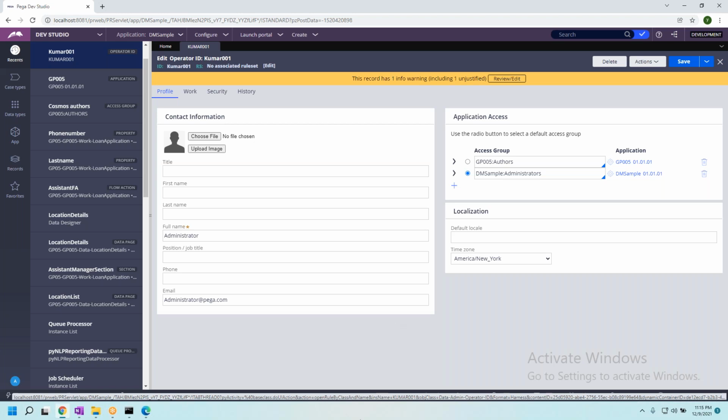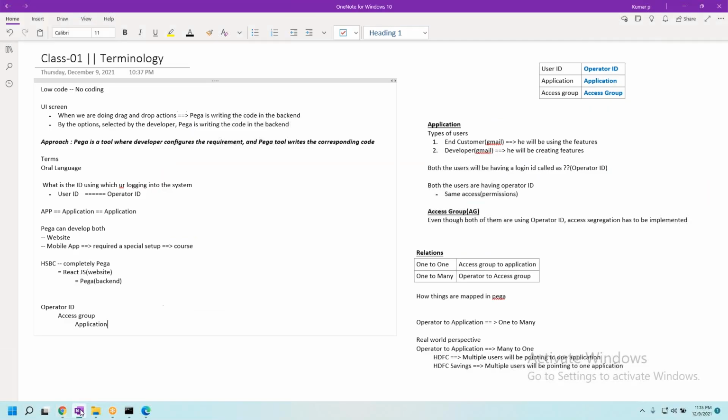So now I'm making another statement. I'll make the statements, you just tell whether you accept it or not. So see, it doesn't mean every statement is correct. Operator will see the default application first. Yes or no? Yes, sir. Why? Because that is default selected for that operator. Very good.